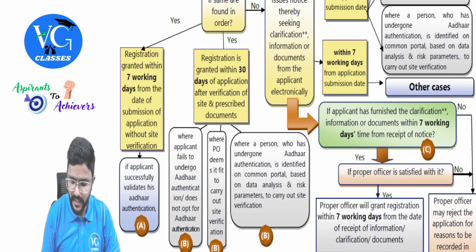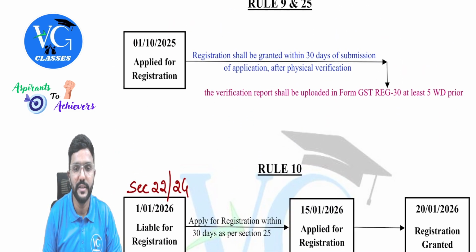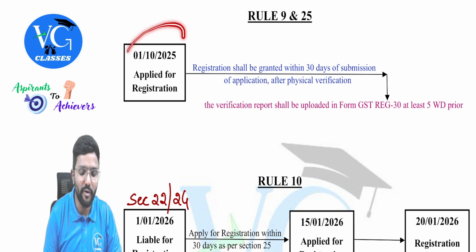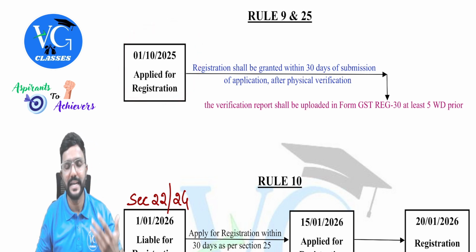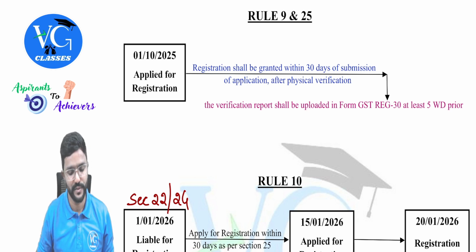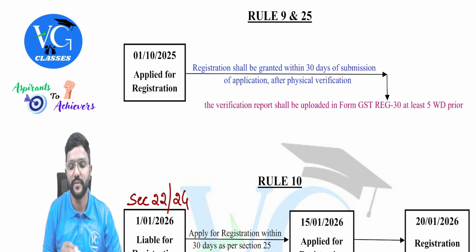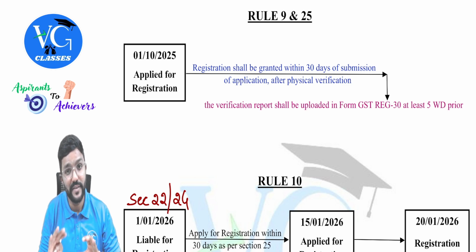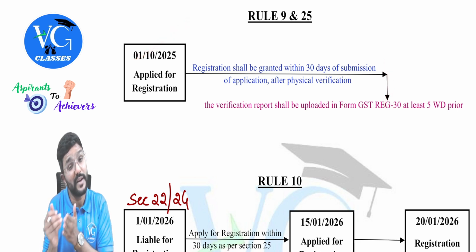Yes, sir. So I've just given details here. You can see, actually, this is the format whenever the proper officer is doing physical verification. Assume I have applied for registration on 1st October, but the proper officer doesn't want to grant the registration straight away. He wants to come and physically verify my place of business. So registration will be granted within 30 days of submission of application after physical verification. So he should do the physical verification and grant registration within 30 days from 1st October.